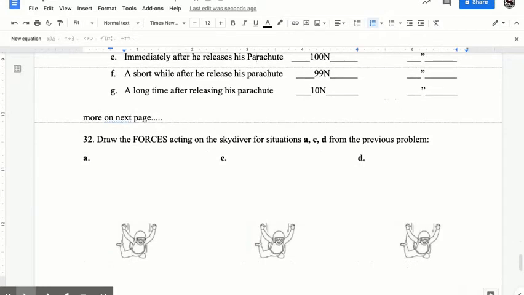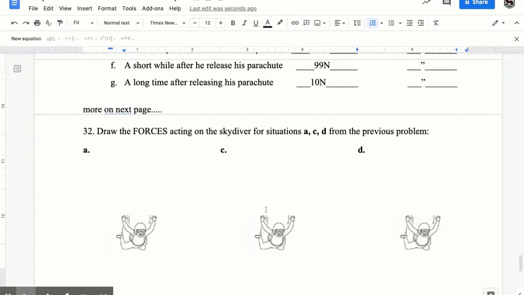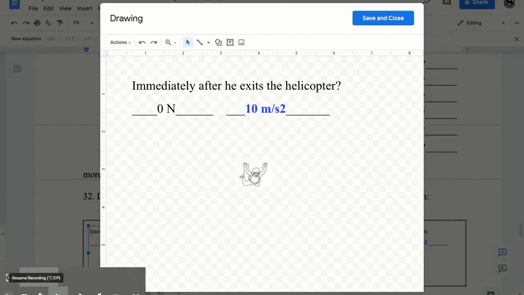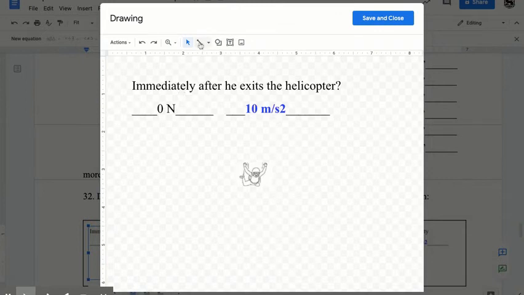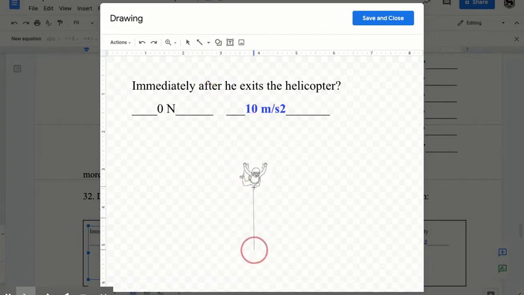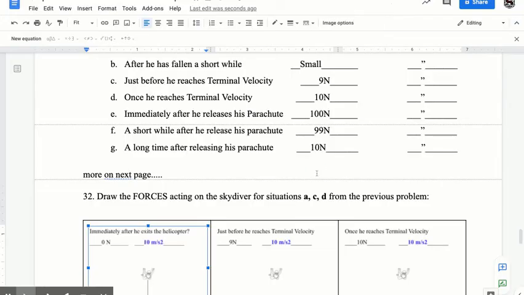Okay, draw the forces acting on the skydiver for situations A, C, and D. I guess we skipped B, didn't we? So if we say immediately after he exits the helicopter, he has nothing pulling him up because he's not going fast enough for air resistance to really impact him. But he does have this force going down. And we don't know his mass, we don't know his kilograms, so we don't actually know his weight. We know that it is accelerating downwards because of gravity. And I'm going to try to keep this arrow consistent.